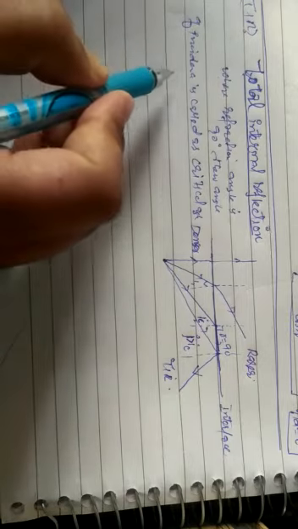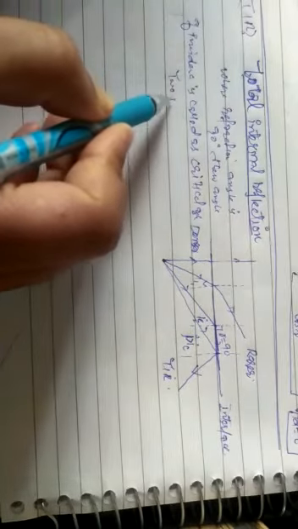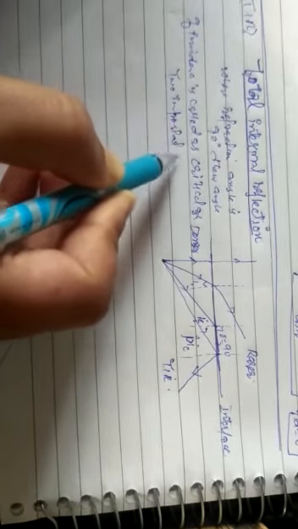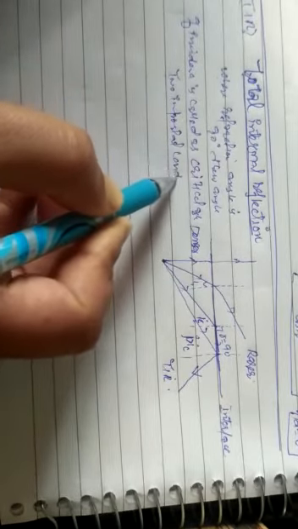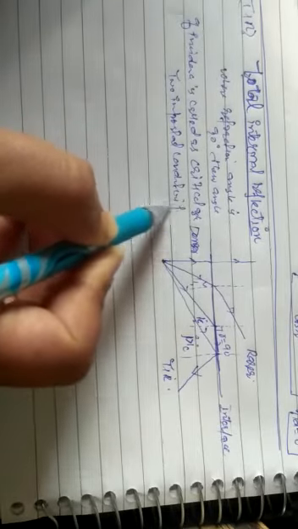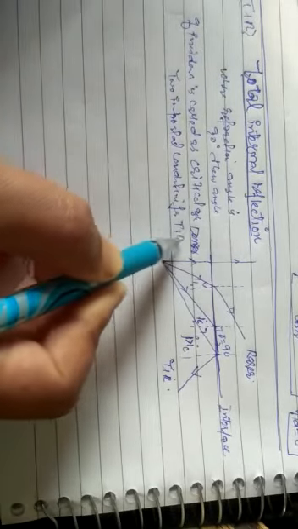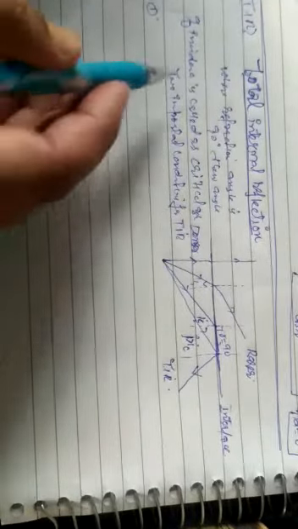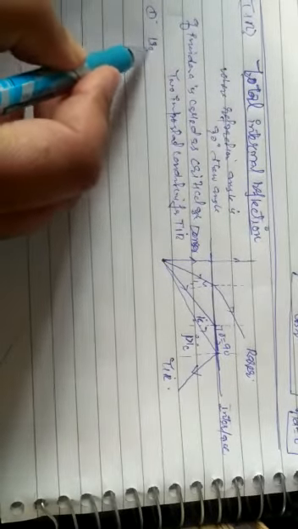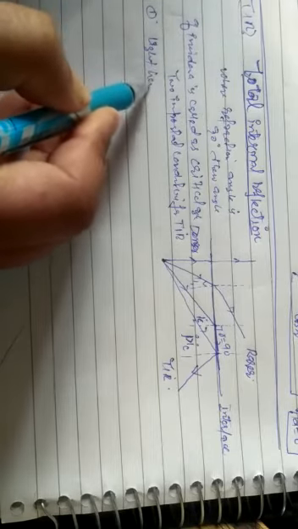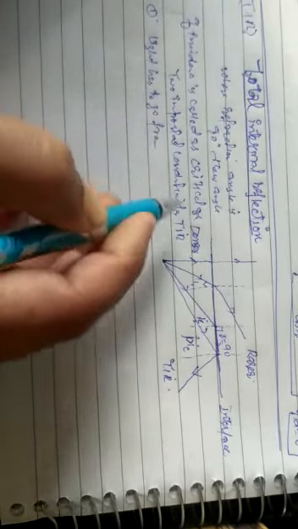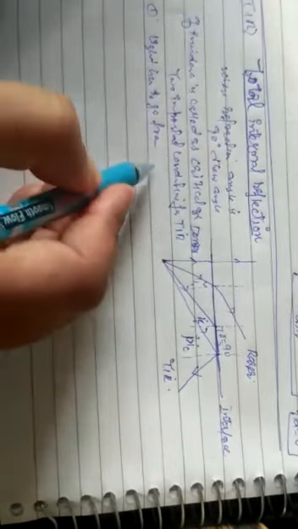Now there are two important conditions for TIR. Number one: light has to go from denser to rarer.